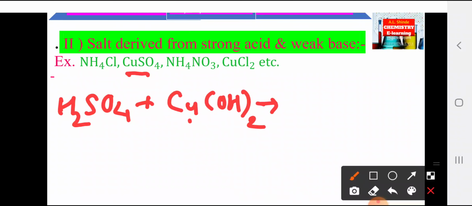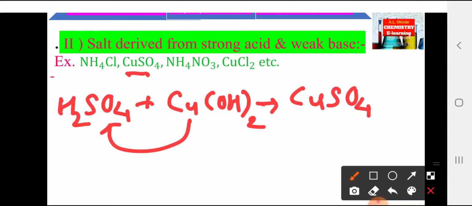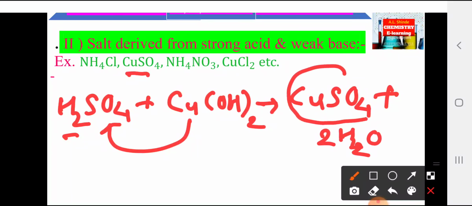There is formation of this copper combining with this sulfate, therefore formation of copper sulfate, plus this OH taken twice, that means 2 O and 2 H here, and here 2 hydrogens, therefore there is formation of 2H2O. This salt is derived from strong acid like sulfuric acid and weak base like copper hydroxide. Therefore, such a salt is a salt of strong acid and weak base.